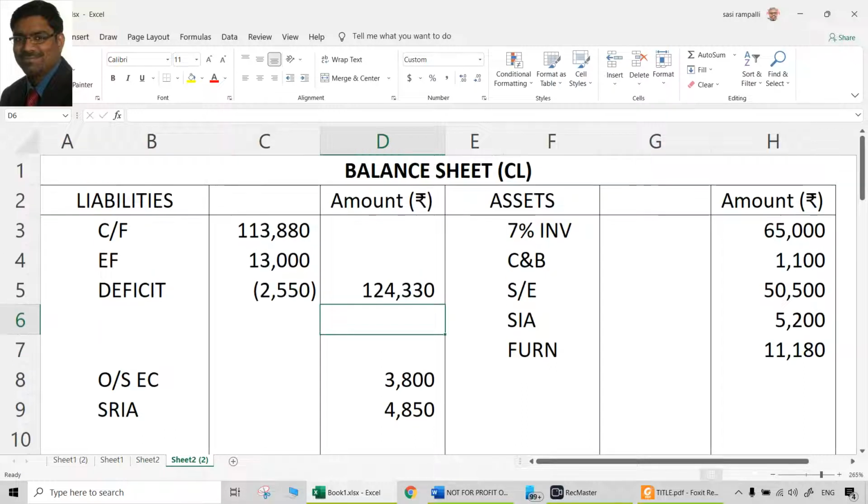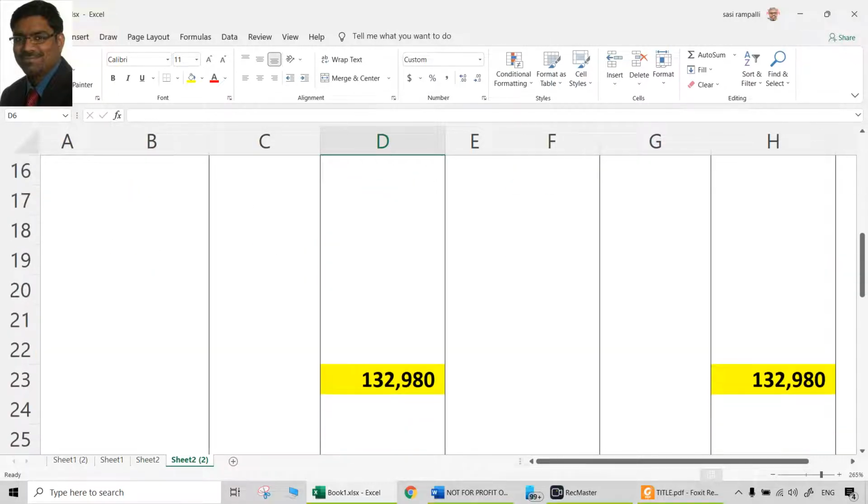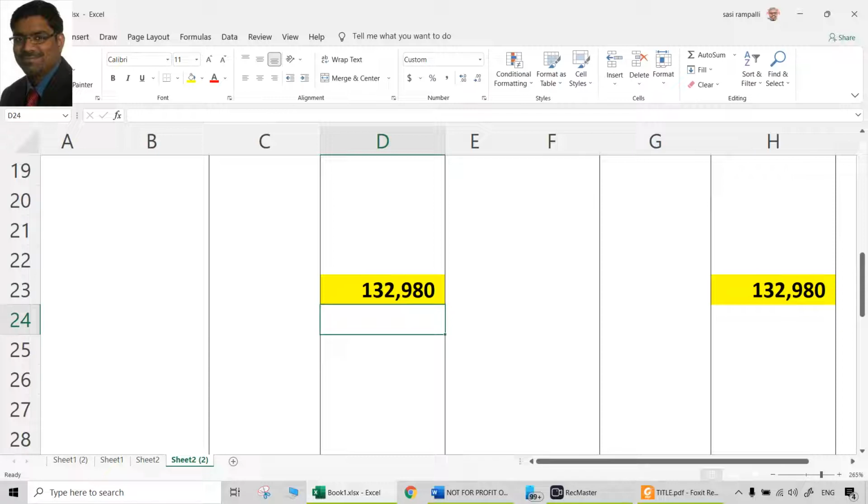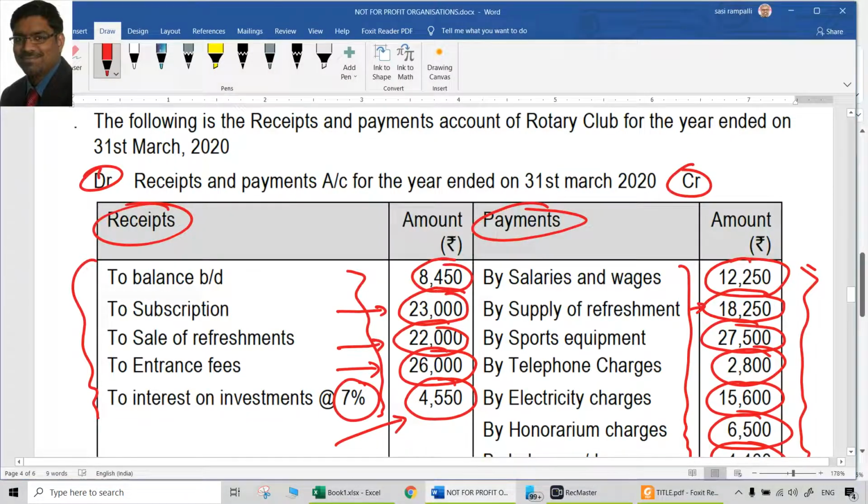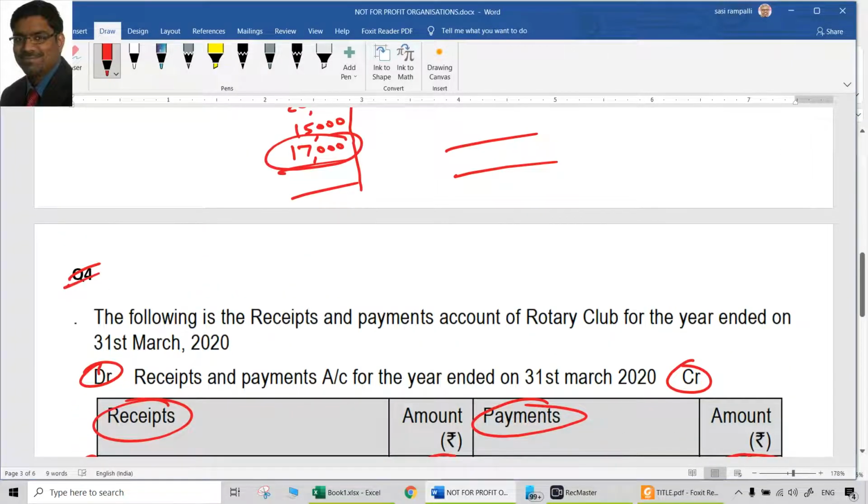All the assets are there, liabilities are there, everything is there. The balance sheet should tally. Of course, it will. 132,980. When you do double entry carefully, the balance sheet always tallies.